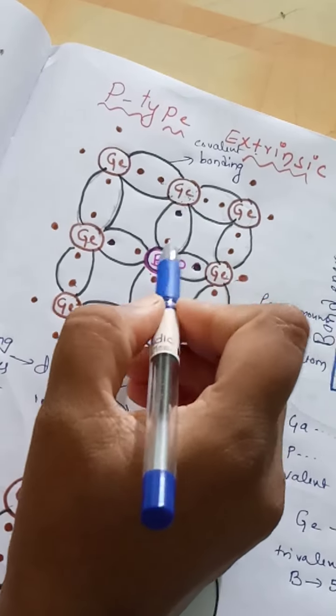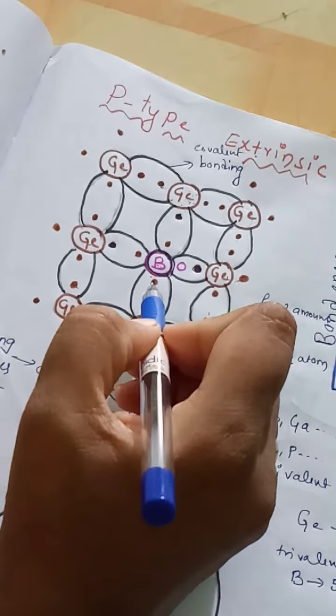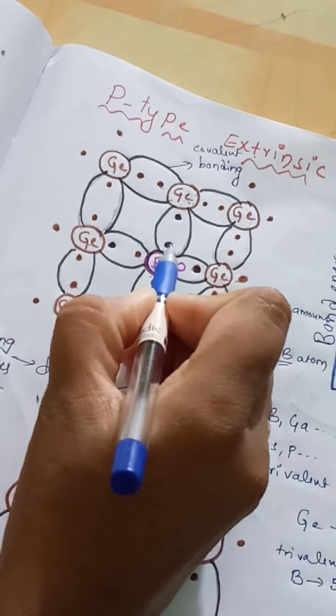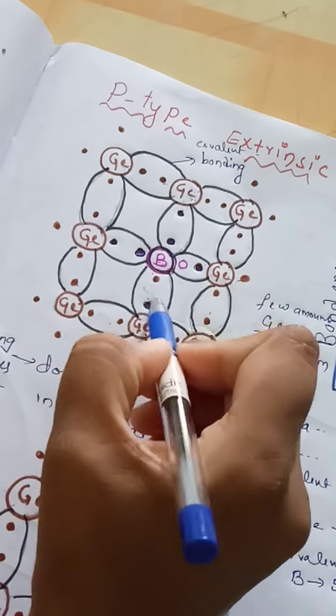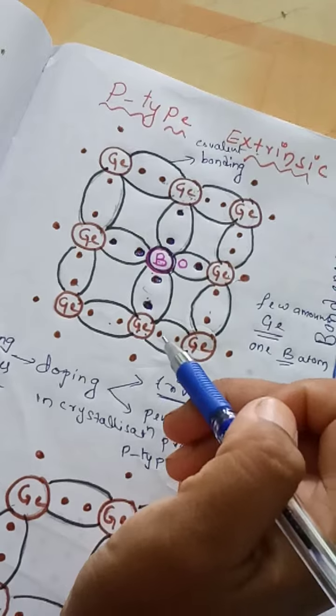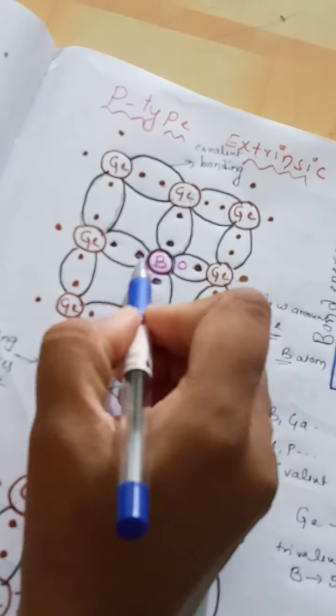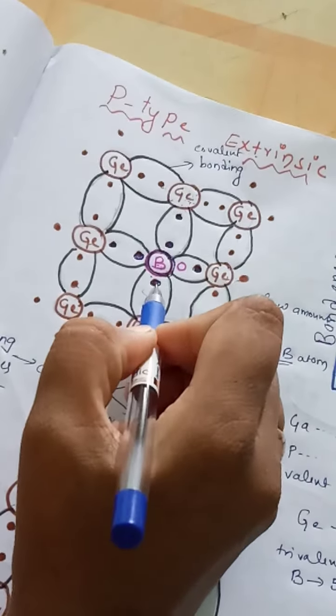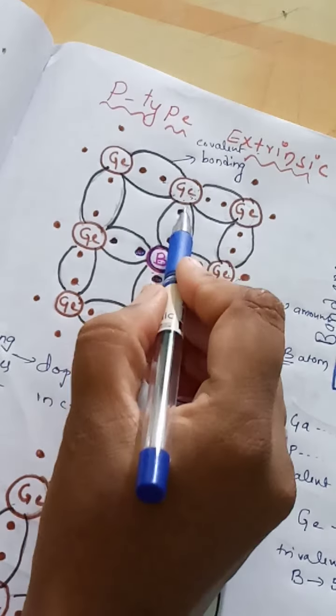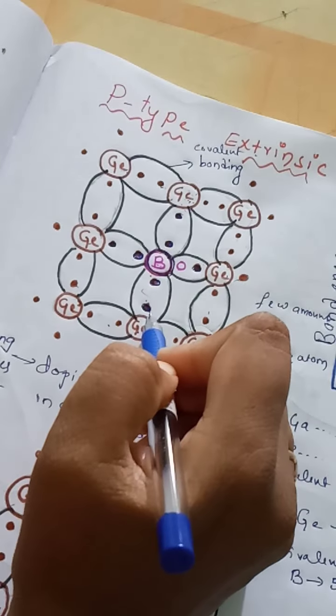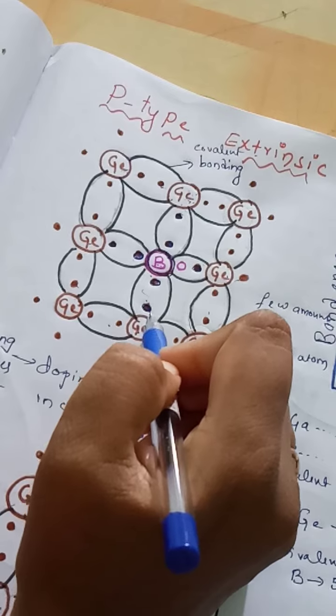See here, boron has 3 valency electrons, 1, 2, 3. The 3 valency electrons of boron have formed covalent bonds with 3 neighboring germanium atoms.